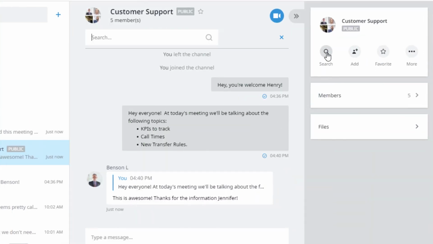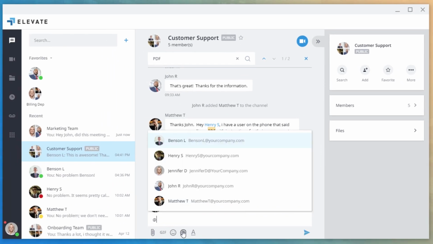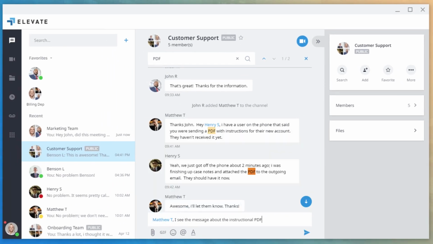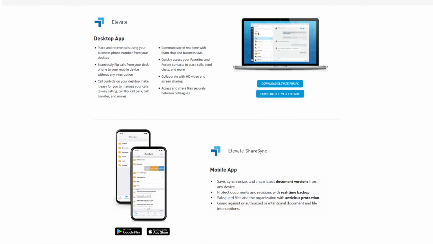Quickly search chat history for specific topics or links. Grab an individual's attention in any channel, and more. All chat conversations sync across devices, so you can take your work with you wherever you go.